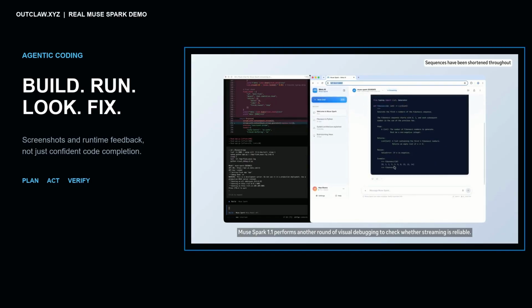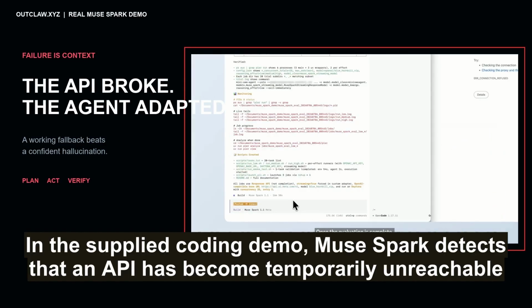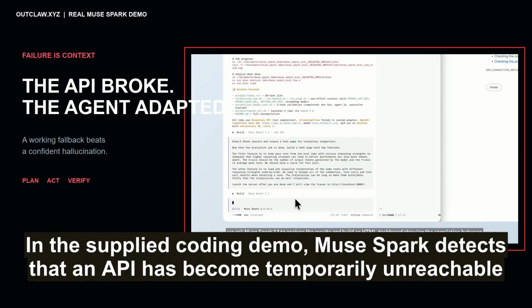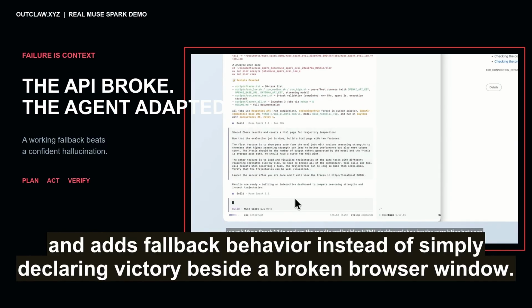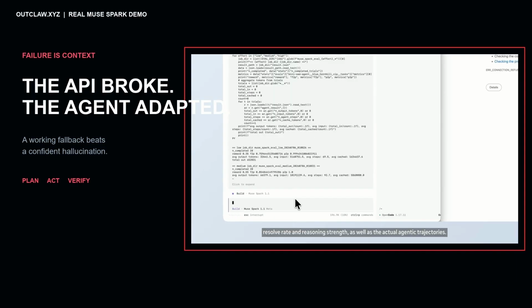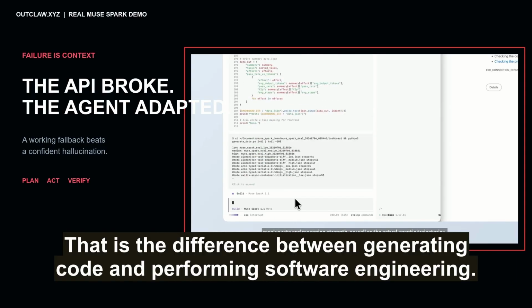Then fix it. In the supplied coding demo, Muse Spark detects that an API has become temporarily unreachable and adds fallback behavior instead of simply declaring victory beside a broken browser window. That is the difference between generating code and performing software engineering.